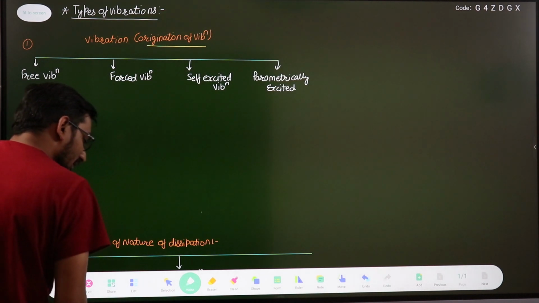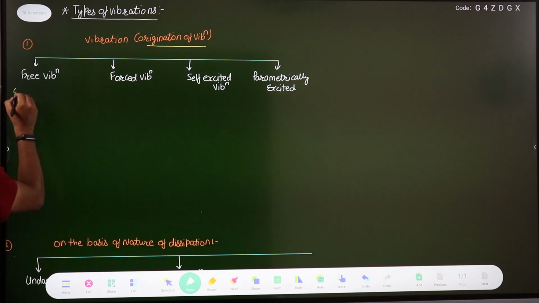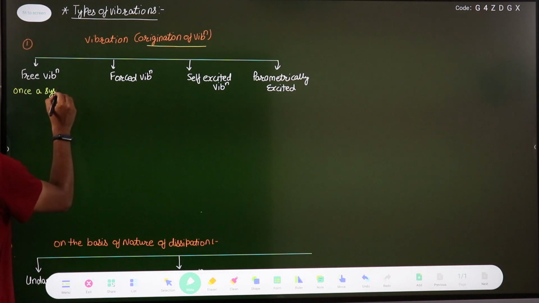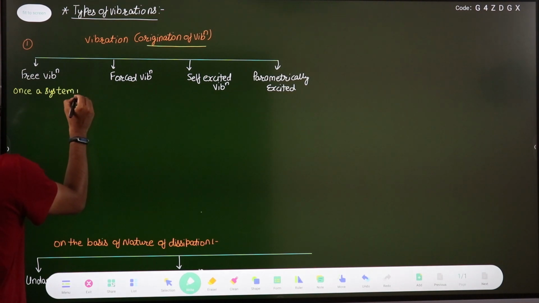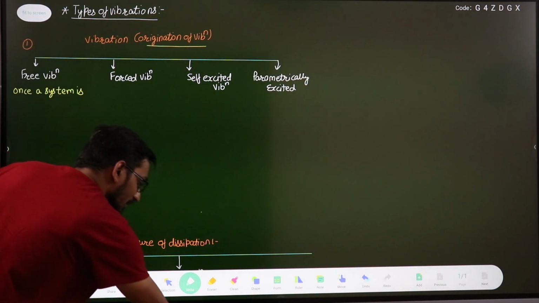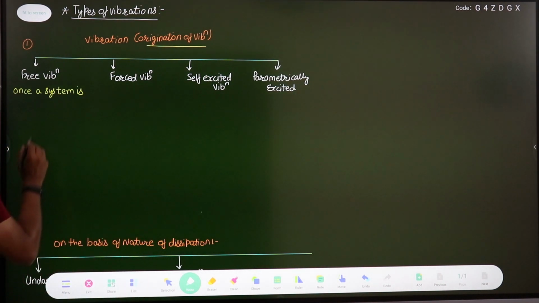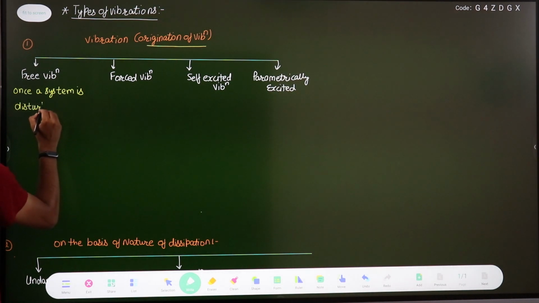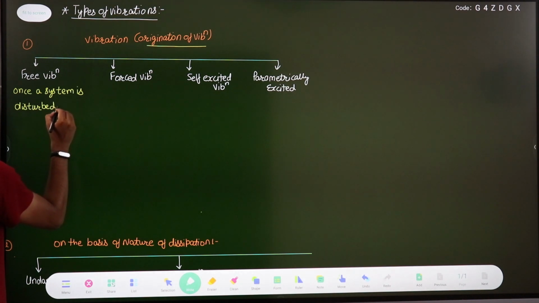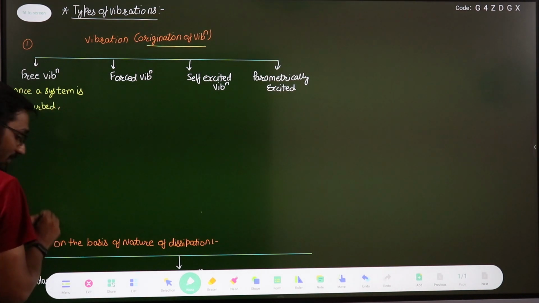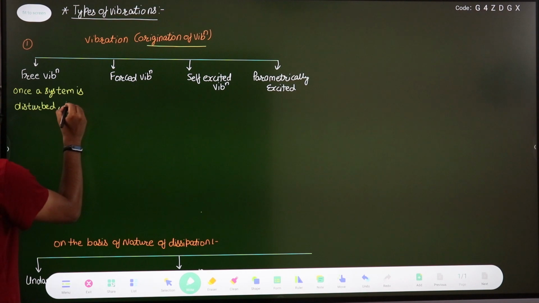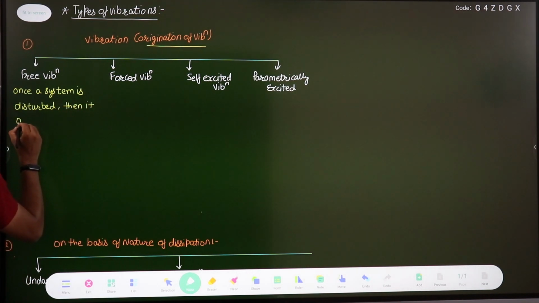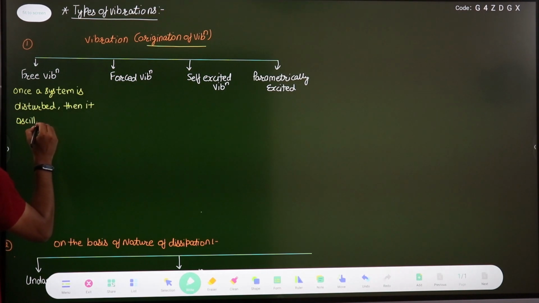So we can say that in free vibration, once the system is disturbed, you disturb its equilibrium position and then release the system, then it oscillates about its mean position.